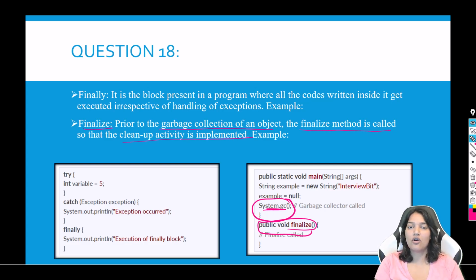Finally is used along with try catches. So no matter if the exception is thrown by the code or if the exception is handled or whatever it is, finally will always get executed. It's like a piece of code that will always get executed.